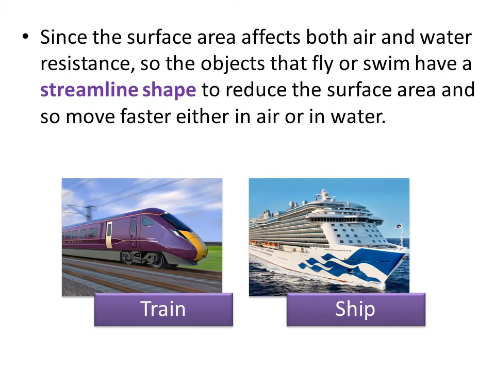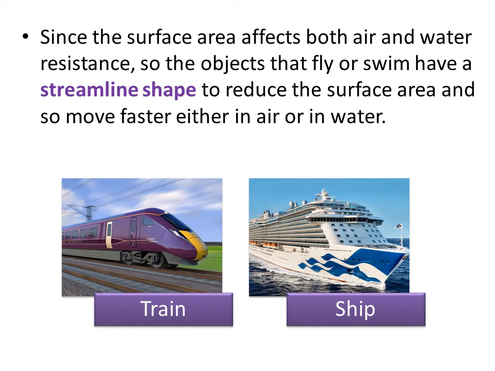As we were talking before, we said that the surface area affects both air and water resistance, right? Okay, if we watch the pictures in front of us of the train and the ship, one of them is moving in air and the other one is moving in water. As we can see, the front part of the train and of the ship has a different shape from the rest of the body, which means that from the front they appear small or thin, and then at the back they become bigger in size.